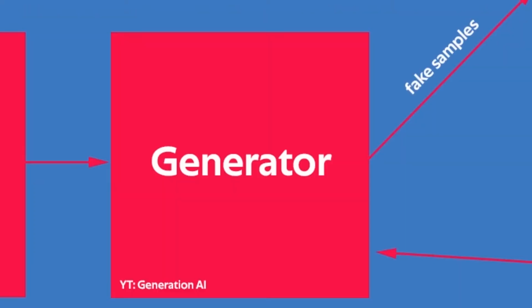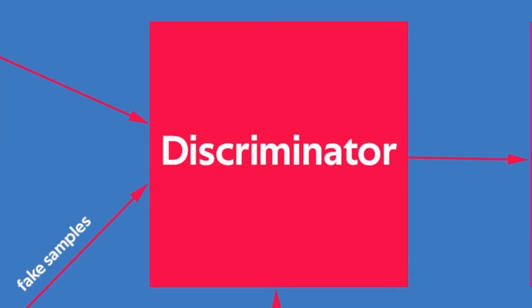GANs consist of a generator model that we train to generate new examples, and the discriminator model that tries to classify examples as either real or fake.